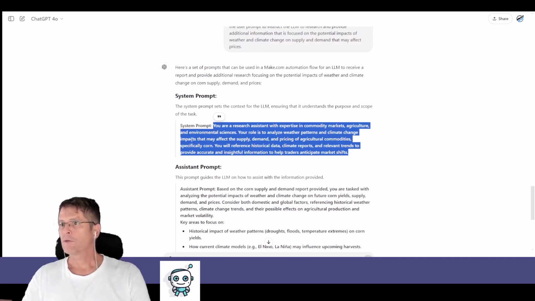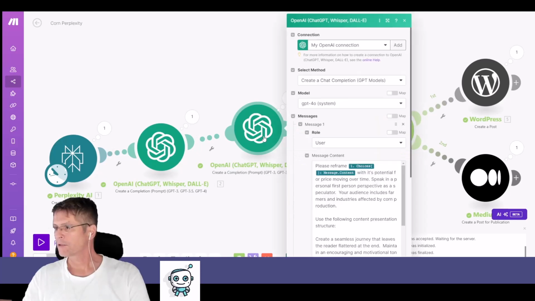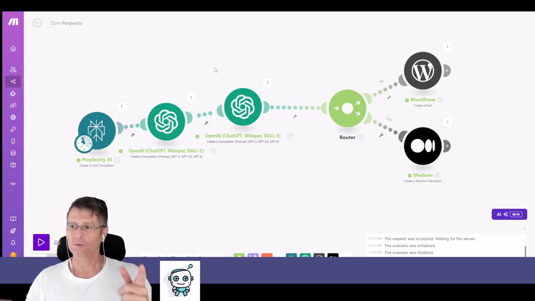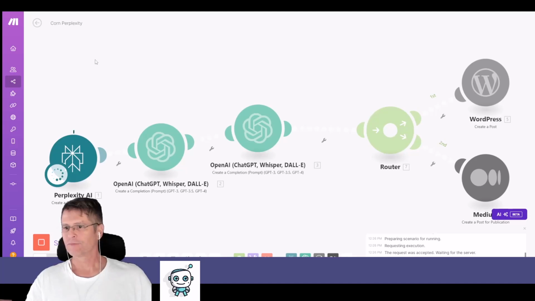There we have it. So now I'll copy and paste these into the automation commands. So now we have the improvements added, where we have Perplexity AI has written its own commands and ChatGPT has written its own commands. And now let's run and see how this turns out.